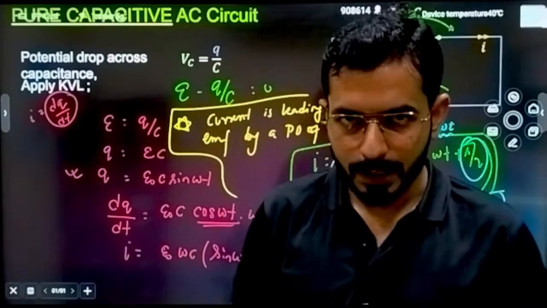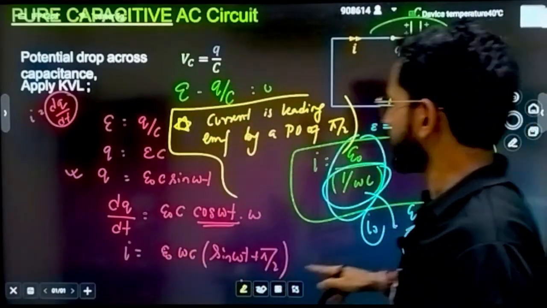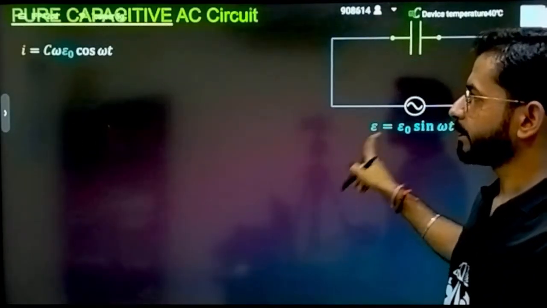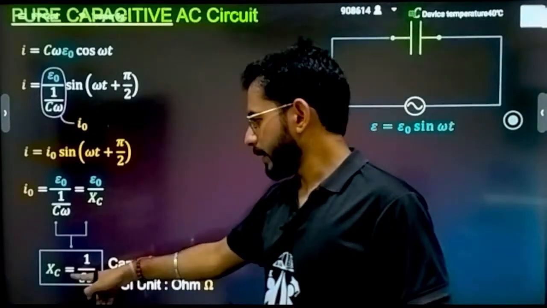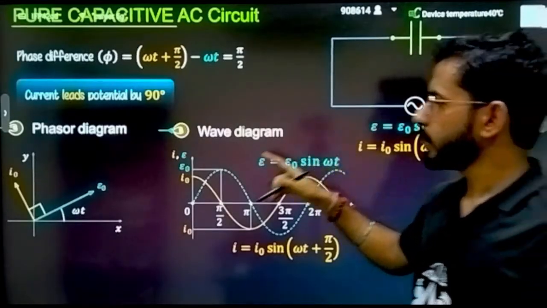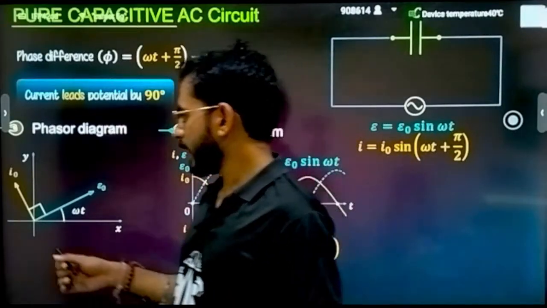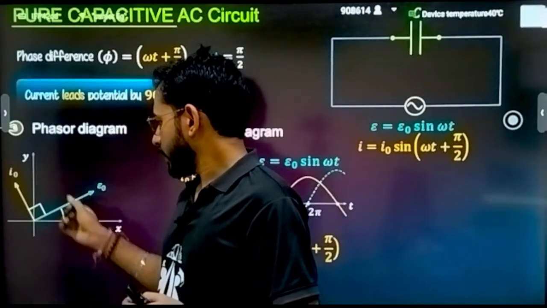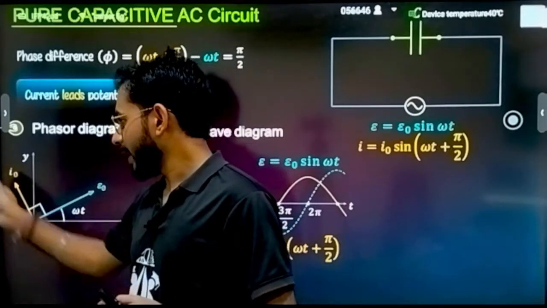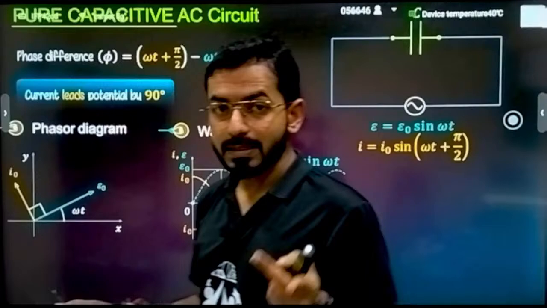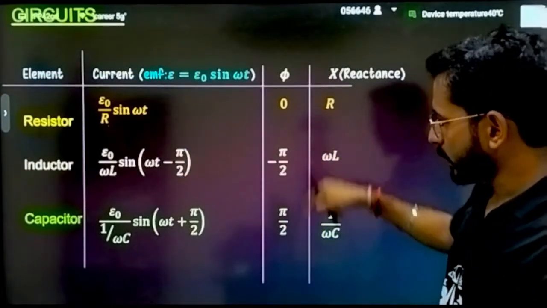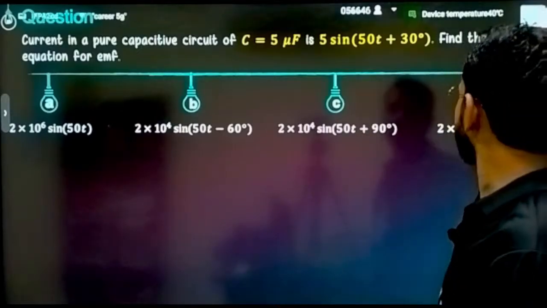So I hope that till now it was very clear to you about all these three pure circuits that we have represented here. This is the important term, XC is equal to 1 by omega C, and the SI unit will again be ohms. I have told you, if I have to represent the phase diagram, I will represent E naught here at some angle omega t, and I will represent I naught pi by 2 ahead of it, because current is leading this time by an angle of pi by 2. That is the same representation. This is the summary of whatever you have understood till now.